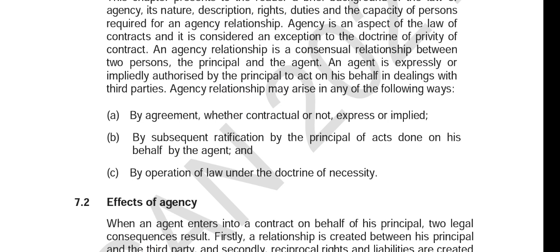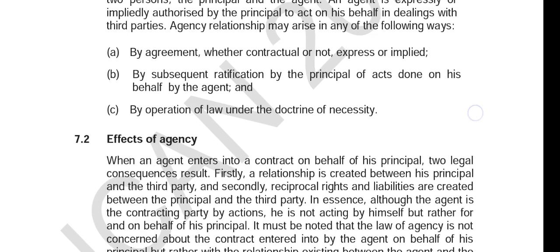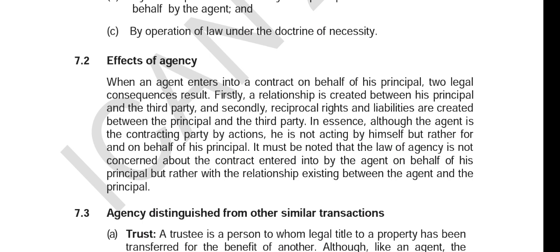Now, when the company has been incorporated, the company can ratify those contracts, saying that he was acting on behalf of the company. So that's one of the ways of an agency relationship arising. Also, it can be by operation of law under the doctrine of necessity.